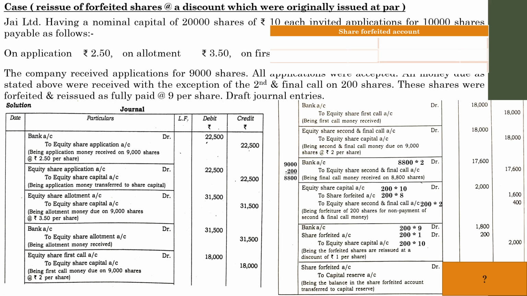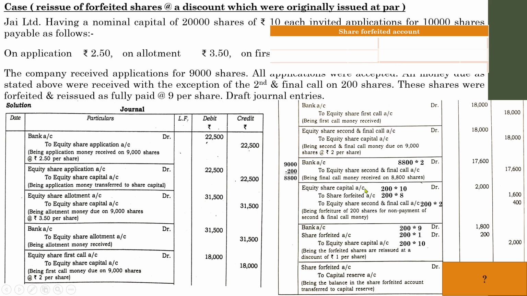In the last question we have easily found the balance amount that has to be transferred to capital reserve, but it is better to prepare a share forfeiture account in order to find the correct value of the share forfeiture balance. It will be most useful when you are dealing with a question where there is a difference in the proportion of reissue of forfeited shares. Because sometimes 100 shares may be forfeited, and the company might reissue only 75 shares. In such situations, the share forfeiture account has to be computed very carefully, because there will be a difference in the amount. You have to find the proportionate amount difference from the share forfeiture account. We will discuss that part, but it is better to prepare a share forfeiture account.